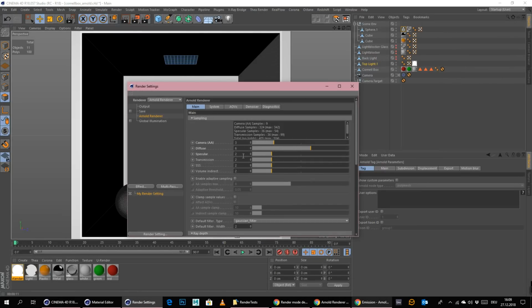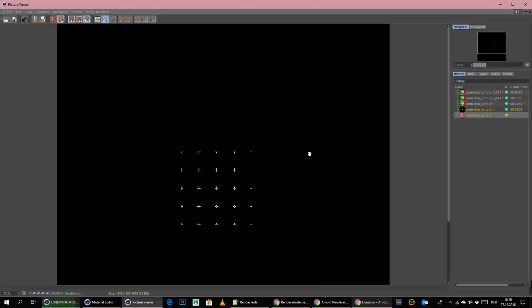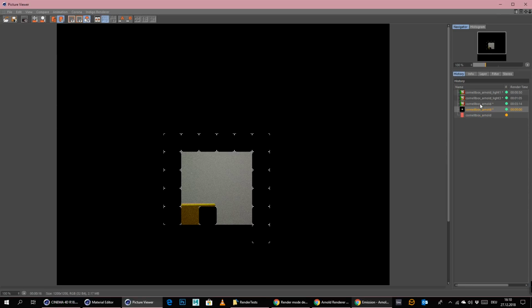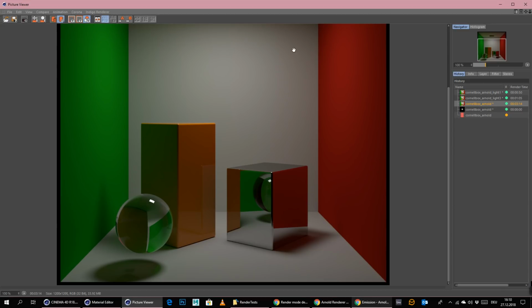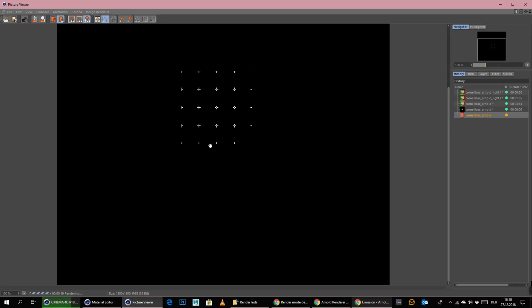Alright, so let's try it with 10 here. Let's see if it's still noisy after 10. We also have to go up with the AA probably to clean this up. I'm not sure if this is really the right method, to be honest, but this was the only way we got some caustics here at least. Because here was nothing, and with all the other tests there was also nothing, but the render time will definitely be really bad. Not badass, only bad.